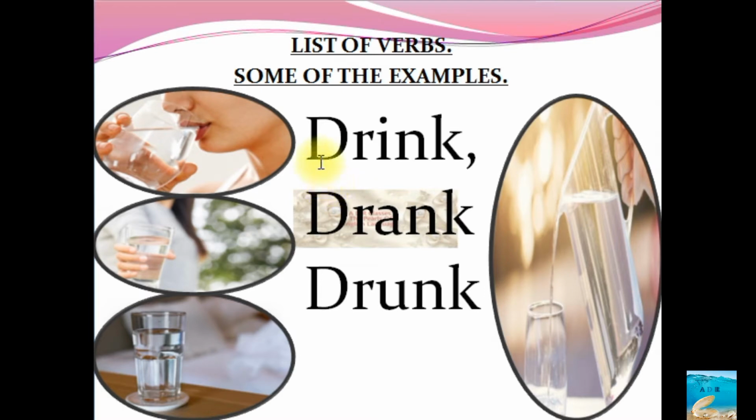The first time sequence is called present tense, that is drink. One of the examples I have taken, drink. See, water has been poured into a glass and somebody is drinking that water. Drink is the word which itself shows that this is in present tense. Drank: this word itself shows that someone has already drunk the water. What's the difference between this and this?